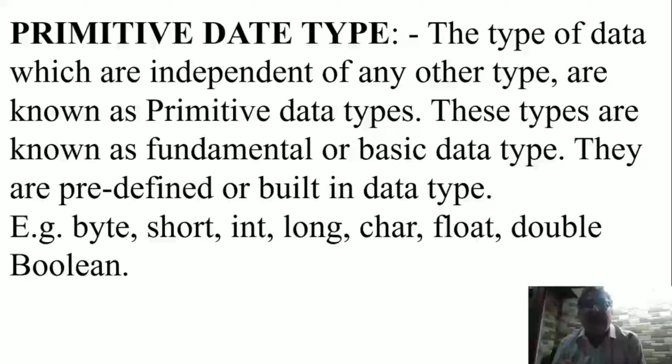What are the primitive types? Primitive type of data which are independent of any other data type is known as primitive data types. These are known as fundamental or basic data types. They are predefined or built in.